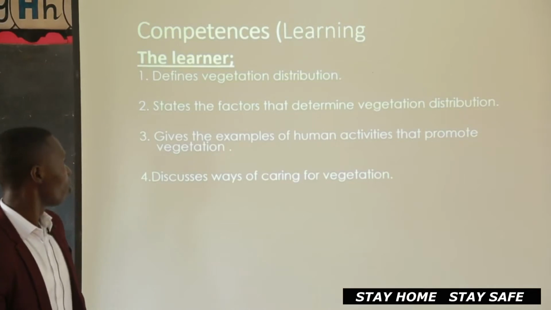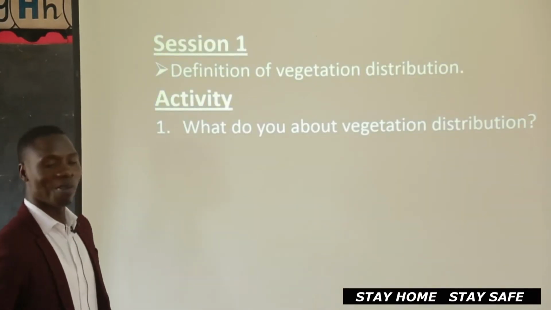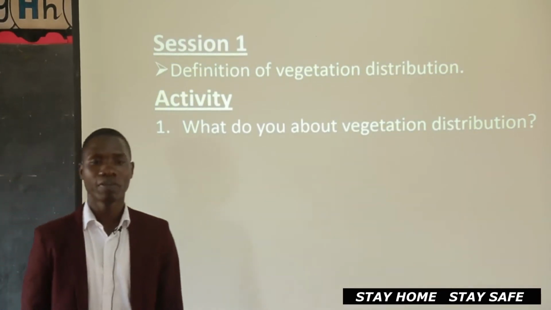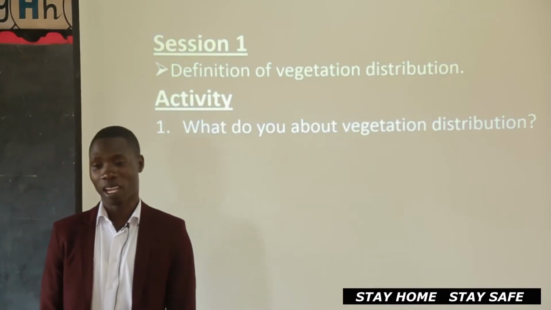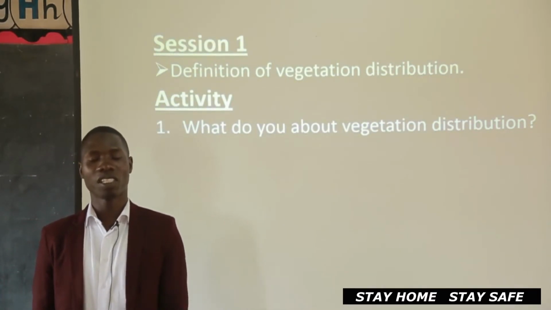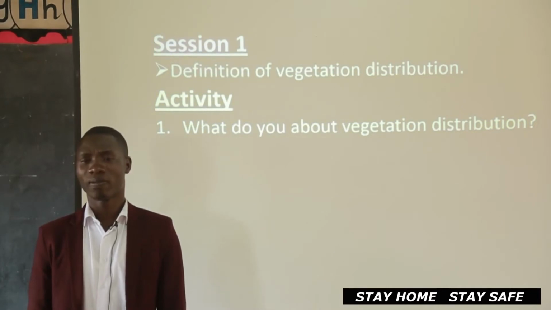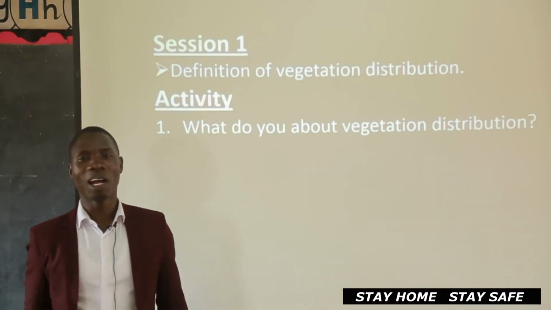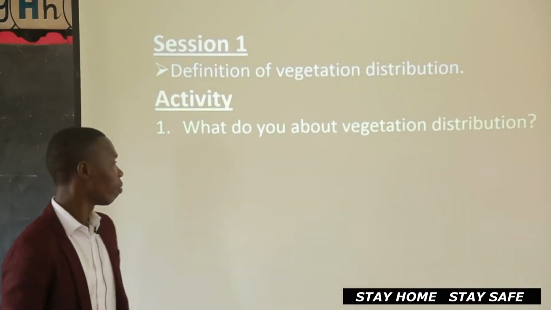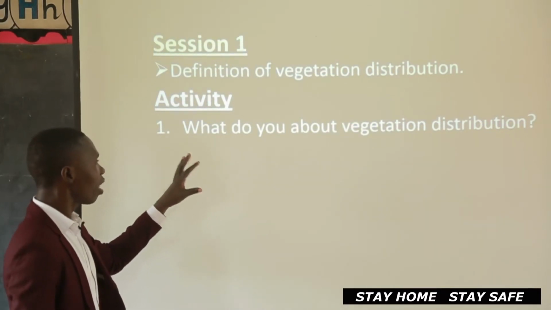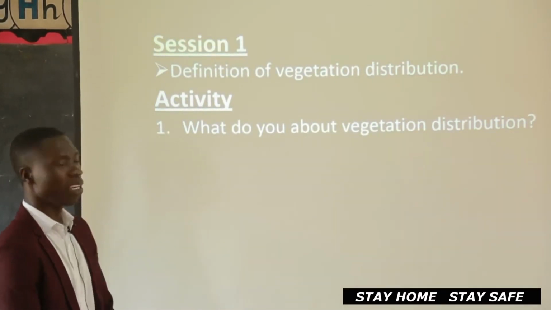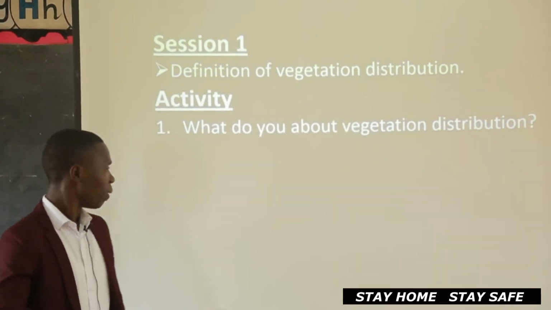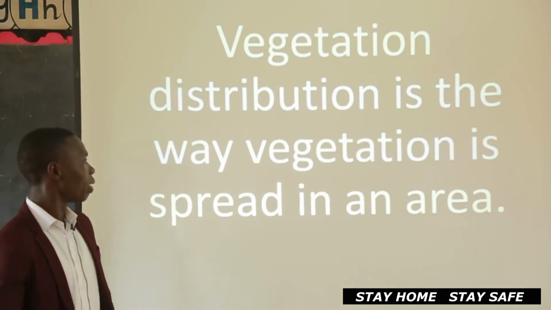Now, friends, as you know, we work in sessions, and I know you are used to sessions. Our first session is about the definition of vegetation distribution. Have you ever heard of vegetation distribution? Distribution comes from which word? Distribute. You know what we mean by distribute? When I say distribute those mangoes, what do you do? I know you run for them. Now, I want you to tell me what you think vegetation distribution is. Vegetation, then distribution. We want to see if someone has something related to mine.